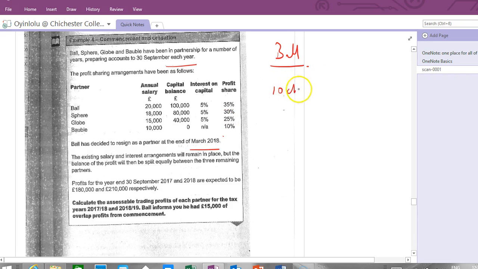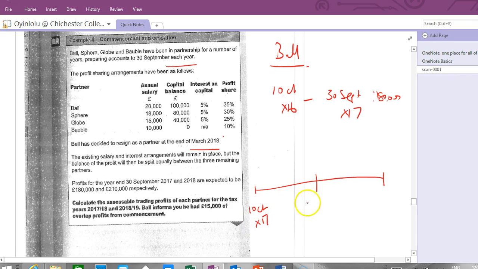So we know that the 1st of October X16 to the 30th of September X17, we will just calculate as normal because we know what the profits are. It tells us the profits here are 180,000. And then we have to ask the question: if he's going to leave in March, he's going to be with us from the 1st of October X17 to the 31st of March. So Ball will only share in profits with us up till here, and then the remaining three people will go from the 1st of April to the 30th of September.